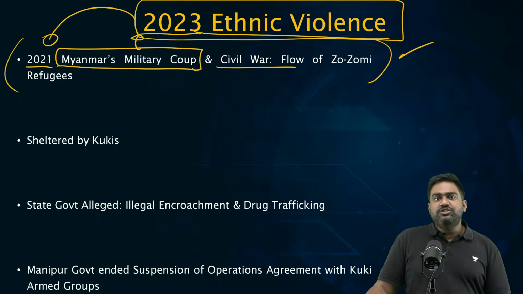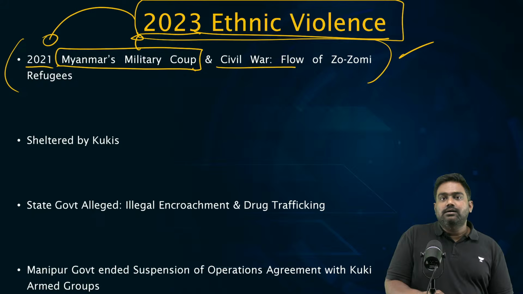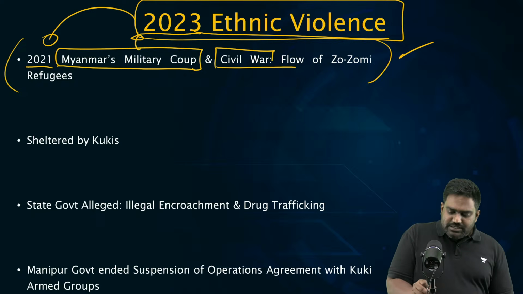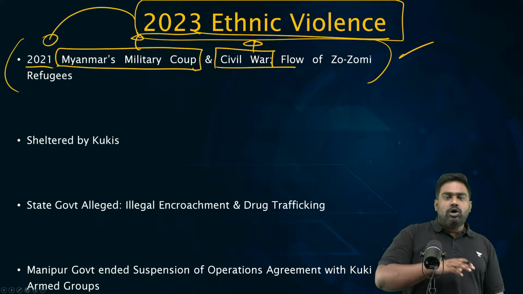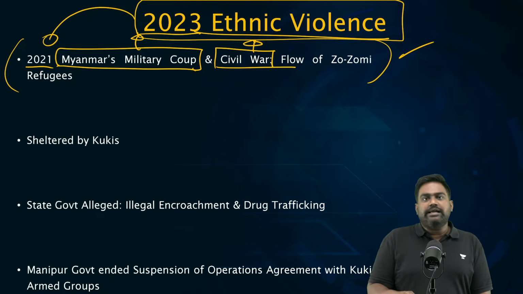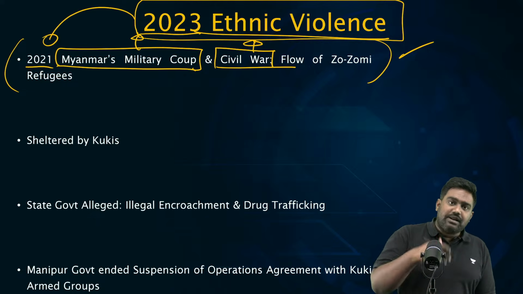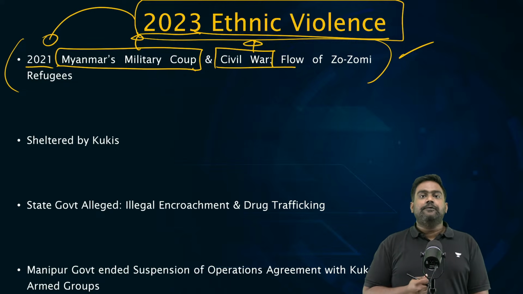It declared the elections to be a fraud, suspended the government, brought in emergency, and brought back the rule of the military junta. Following this, a civil war broke out with all the political parties and pro-democracy forces declaring a war against the military regime, and various ethnic armed groups in Myanmar have rebelled against the military state.